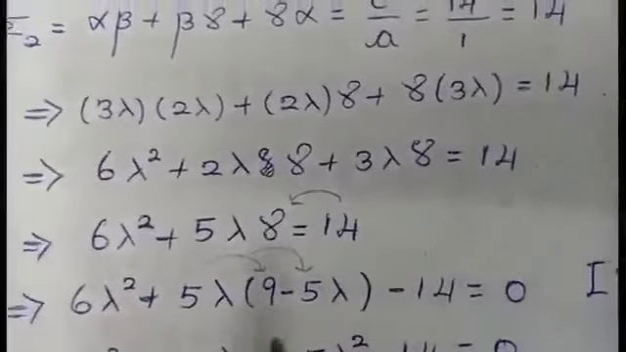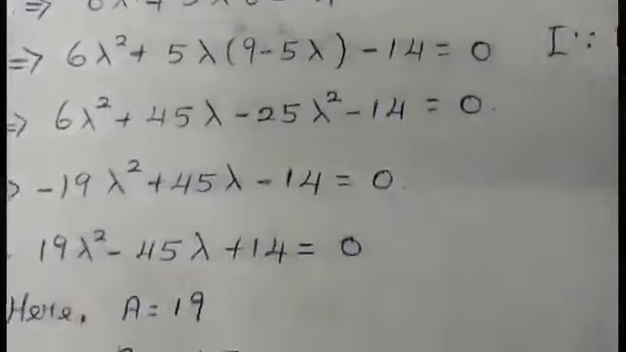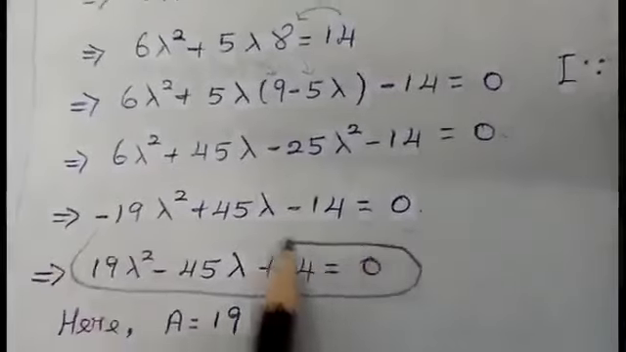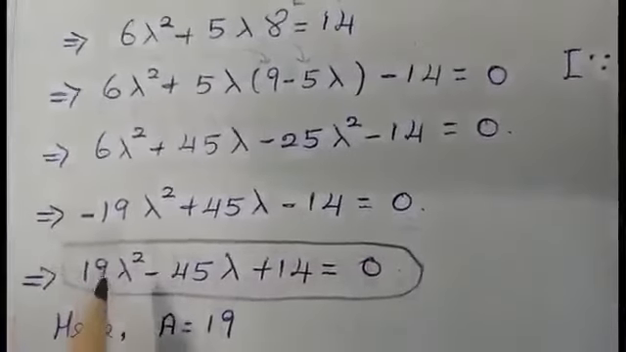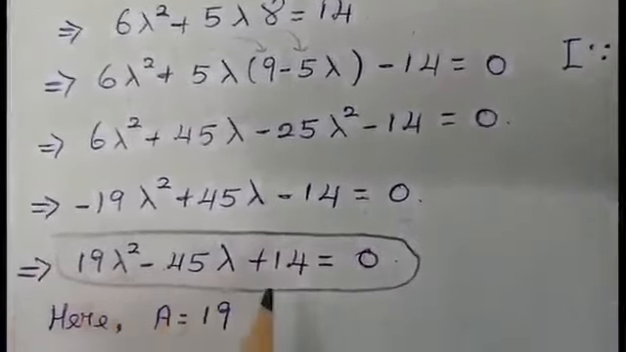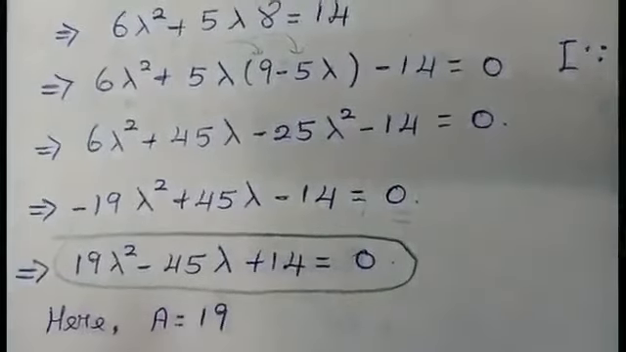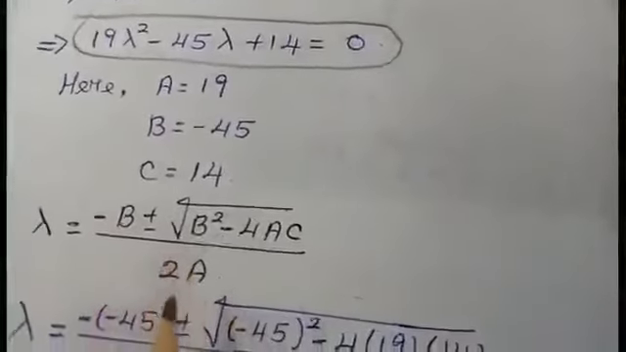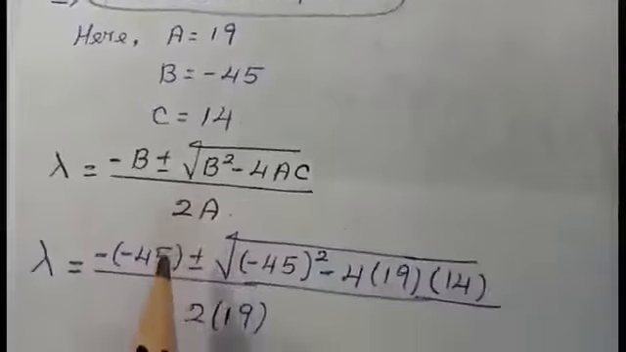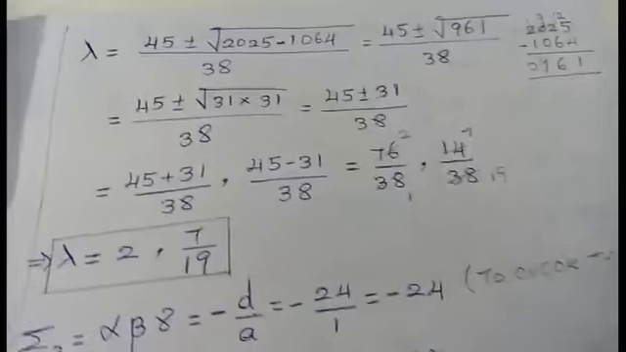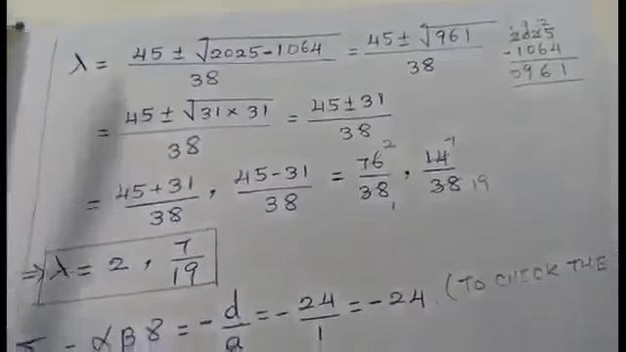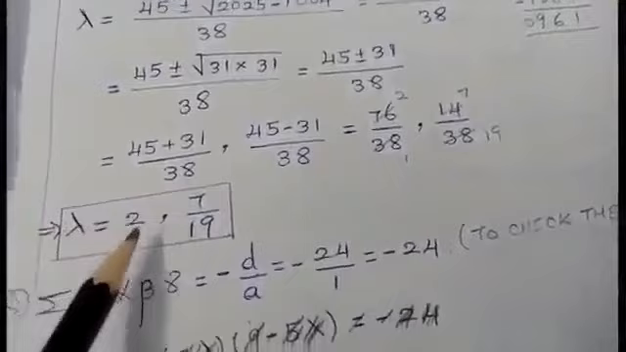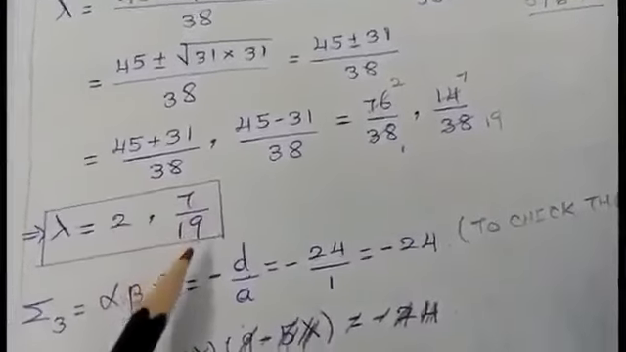You're going to get lambda in the form of a quadratic equation. I'm just bringing it in the form of a quadratic equation, that is 19 lambda square minus 45 lambda plus 14 equal to 0. We are going to use the quadratic formula, that is minus b plus or minus root of b square minus 4ac by 2a. You are going to calculate the value. We are finding the value for lambda. After calculating, I will be getting the answer as lambda equal to 2, 7 by 19.